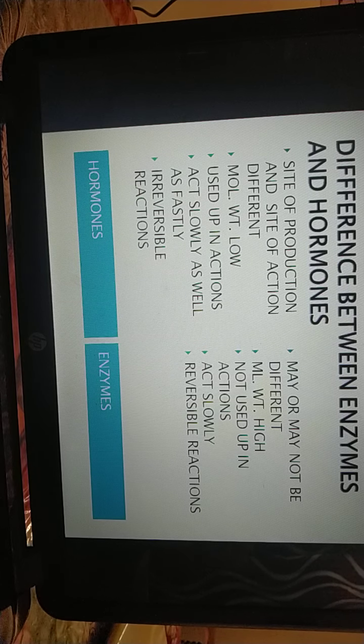Now hormones are effective in low concentration, and if hormones are in excess or in deficiency, they cause disorder.